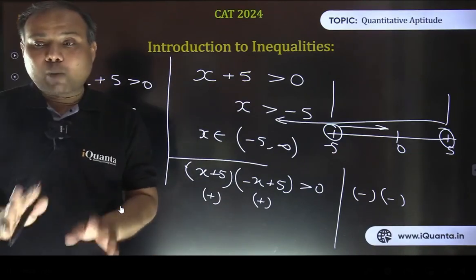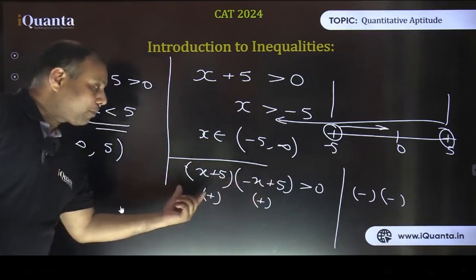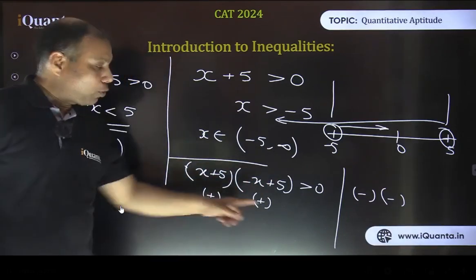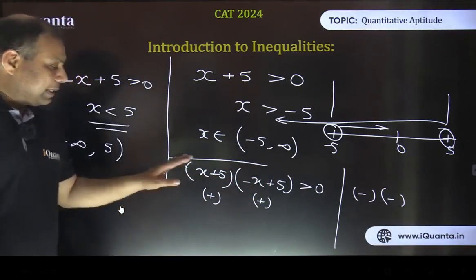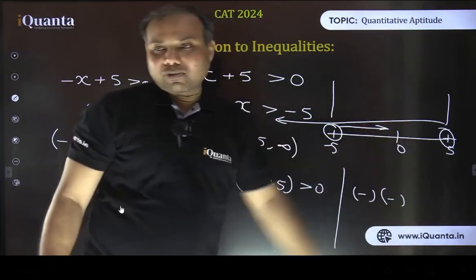Right, so minus 5 to 5. We have to take only the common part, because in this case we are not looking at whether this should be true or this should be positive. We want this to be positive as well as this second term must also be positive. So both terms must be satisfied. Both terms must be positive. This and this, right? So we need to look for the common part, and the common part is x should lie in the range minus 5 to 5.